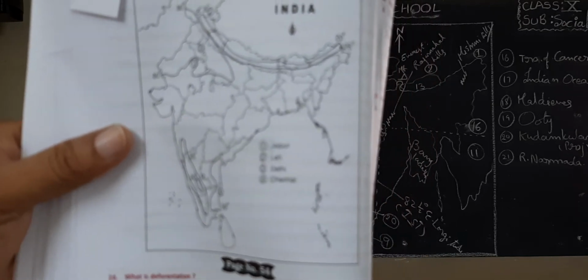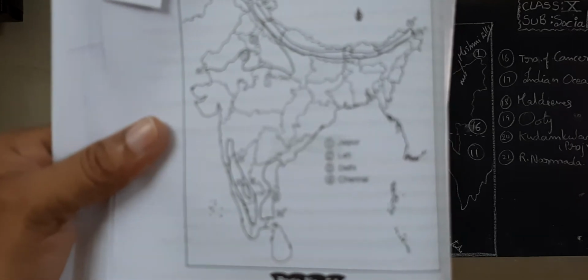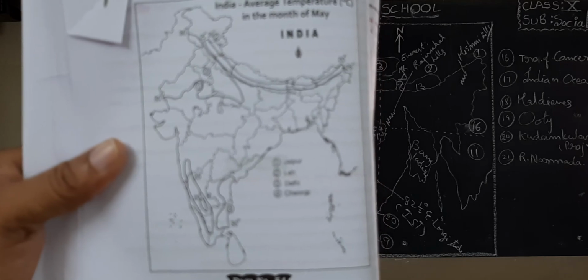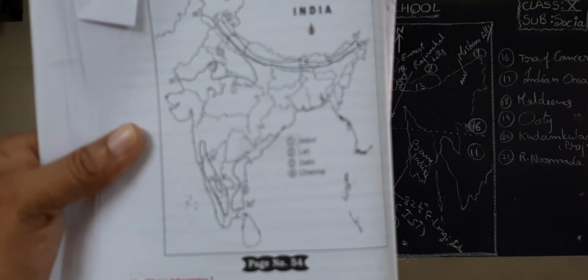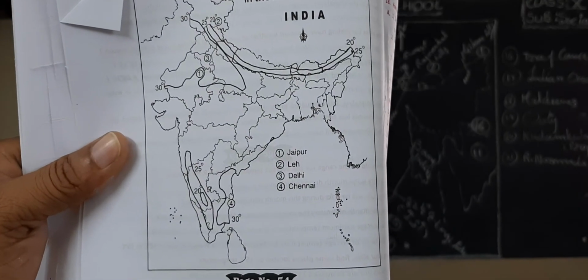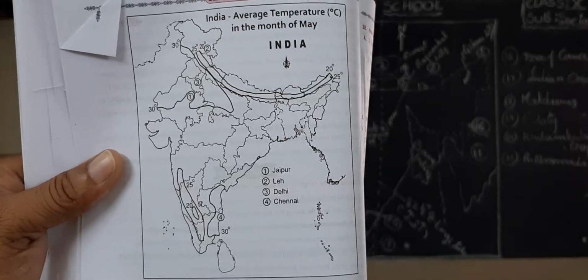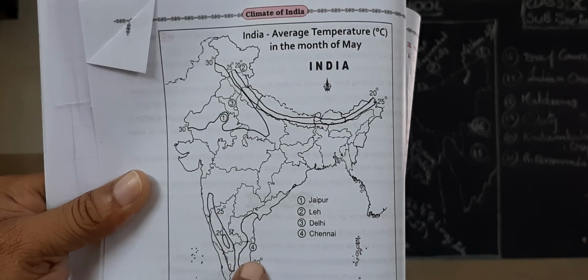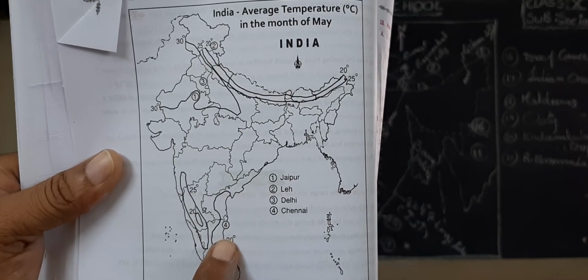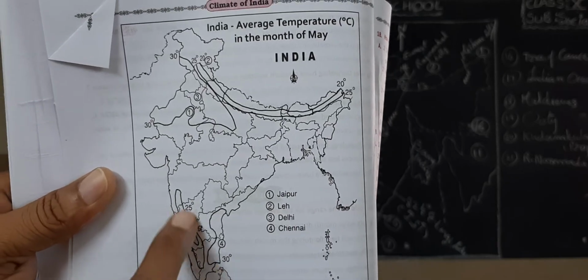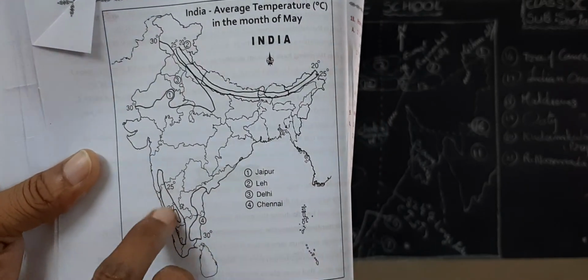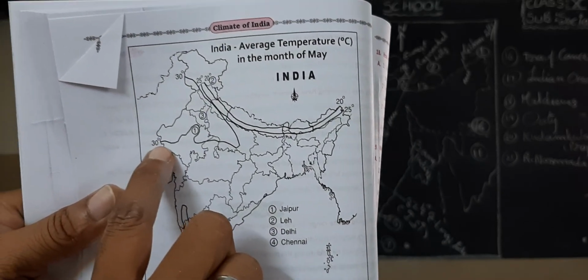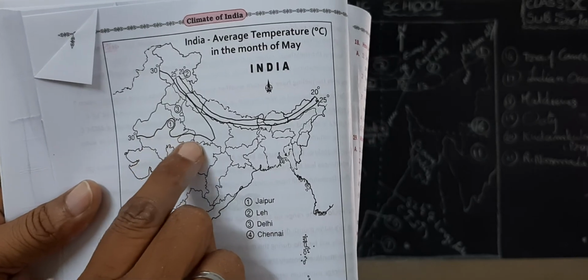Now, 30 degrees at Chennai, 20 to 25 degrees in Karnataka area, Rajasthan 32, Delhi also 30.